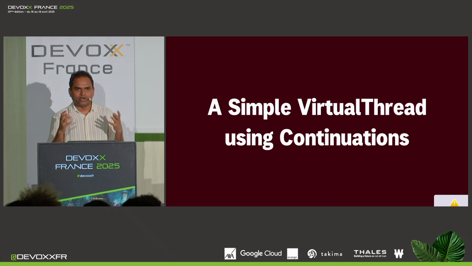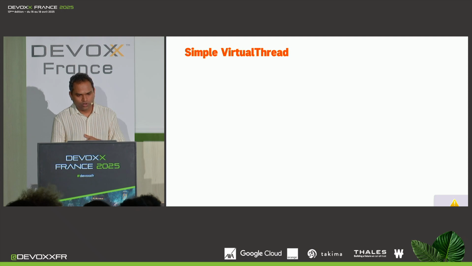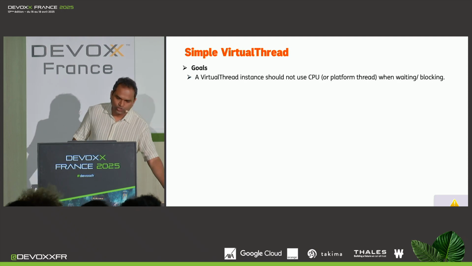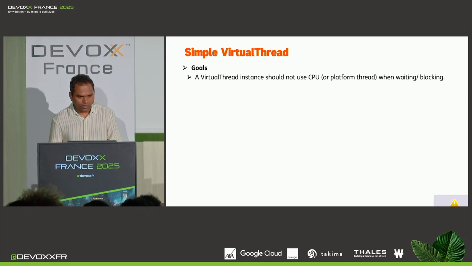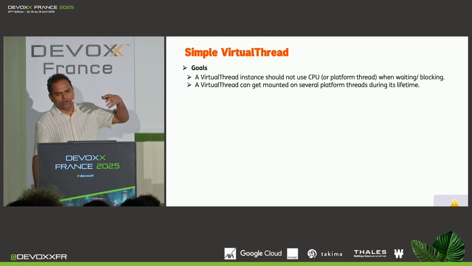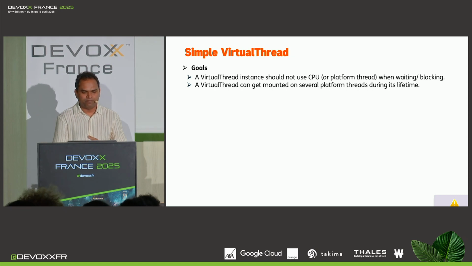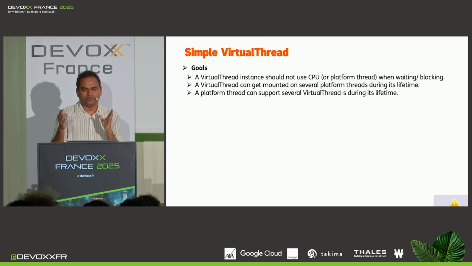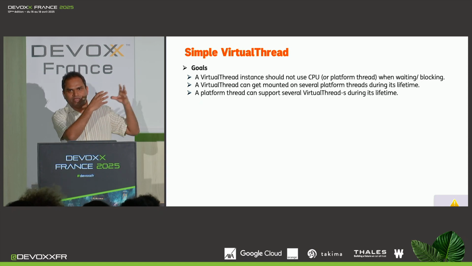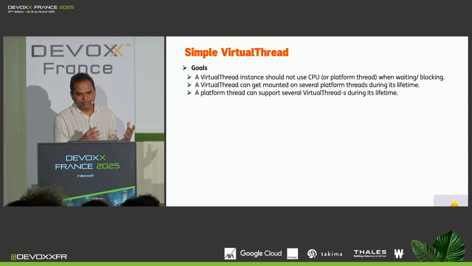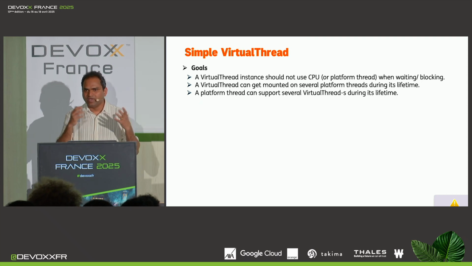Okay, the virtual thread class that we'll create should satisfy certain criteria, and that becomes the goal of our assignment. The goals are basically: a virtual thread instance should not use CPU when it is waiting or when it is blocked. And a virtual thread can get mounted on several platform threads during its lifetime, and a platform thread can support several virtual threads during its lifetime. So that many-to-many relationship between virtual threads and platform threads should be evident from our implementation. These seem like pretty reasonable expectations from our virtual thread class. Let's see how we can design it.